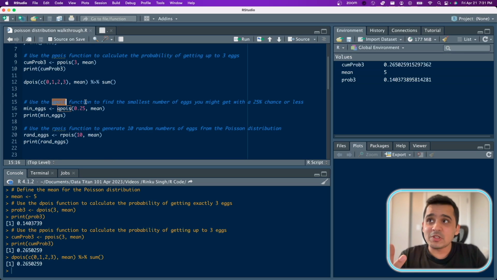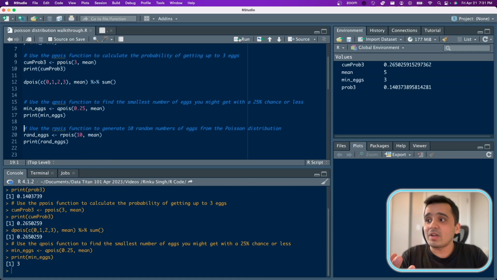We can use the qpois function to find the smallest number of eggs you might get with a 25% chance or less. So now we are just reverse engineering this. We are giving the probability and checking what is the number of eggs. If we write 0.25, as in 25% chance, then I'm saying I might get up to 3 eggs.